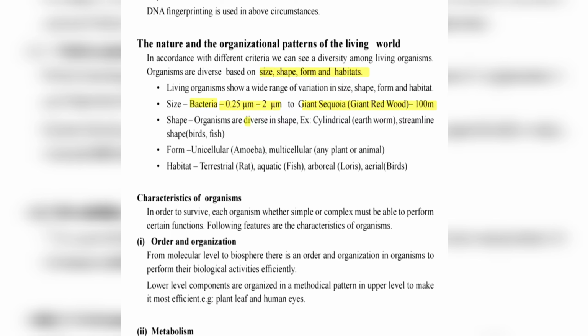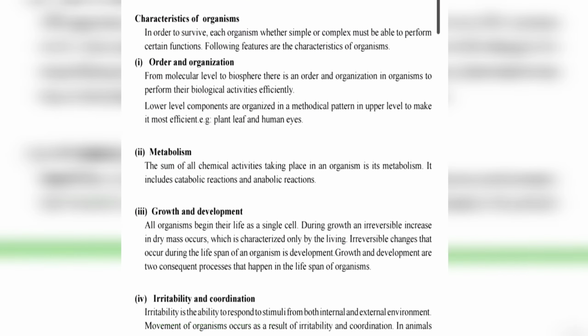An earthworm is cylindrical. Birds and fish have a streamlined body. We can study more on this in Unit 3. Forms: amoeba is unicellular, while humans, animals and plants are multicellular. Habitats: terrestrial, aquatic, arboreal, aerial.